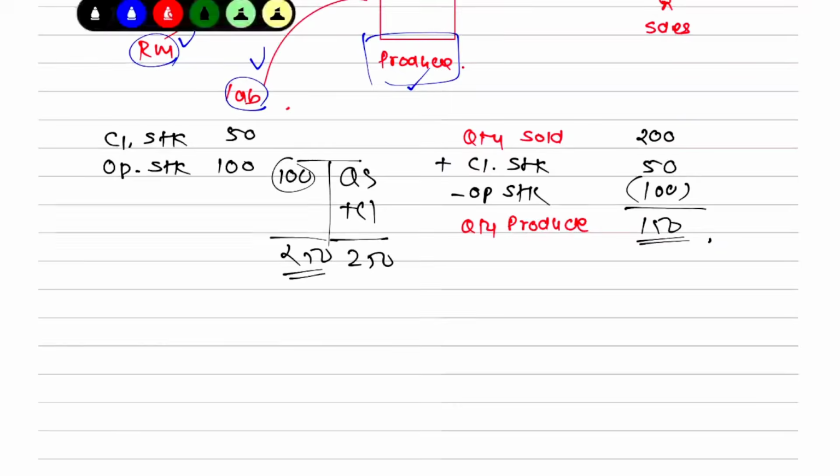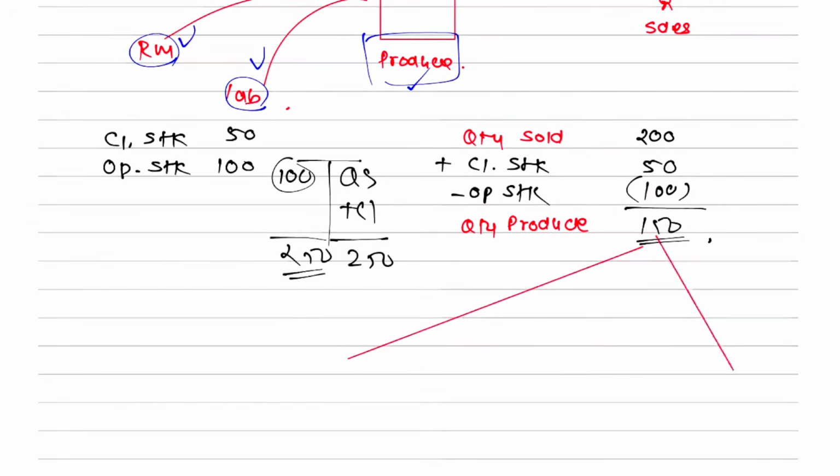Based on this quantity produced, now there will be two parts. The one budget you will make is the raw material budget, another budget you will make is the labor budget.